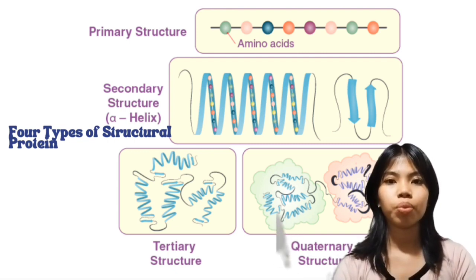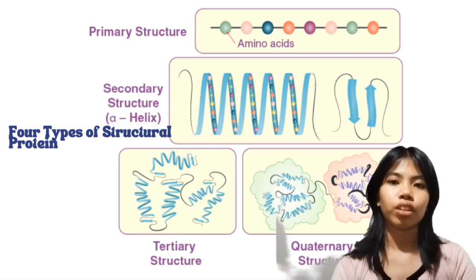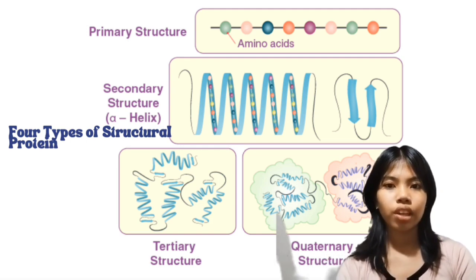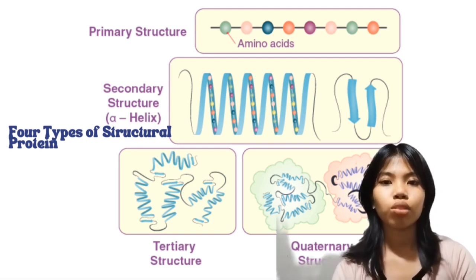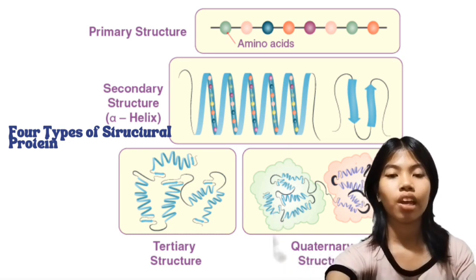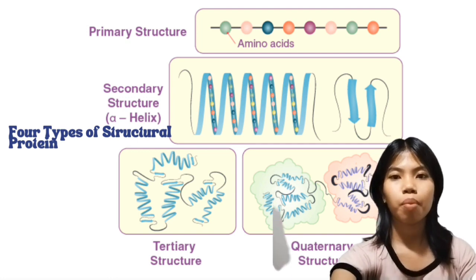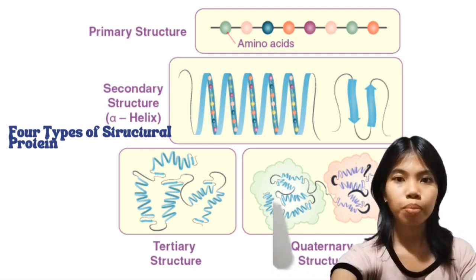Secondary structure in proteins refers to the local folding patterns within a polypeptide chain. The two main types of secondary structure are alpha helices and beta sheets. Here's how secondary structure works. After the amino acids are linked together in the primary structure, interactions between nearby amino acids cause the polypeptide chain